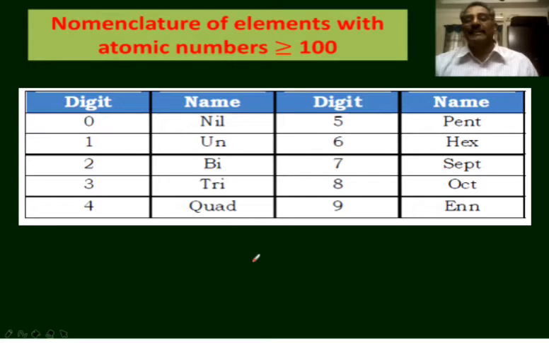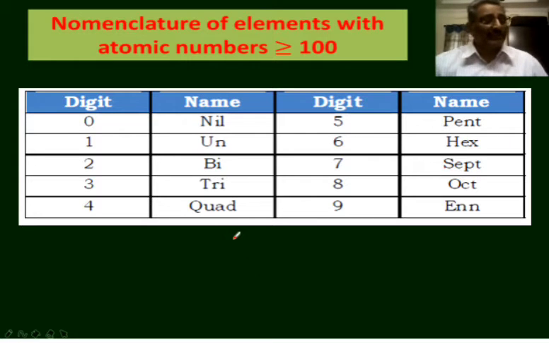Once the discovery and the properties are confirmed by the scientist, then he has the choice to put the name as he wishes. The name may be either the name of the country or state to which the scientist belongs, or to pay tribute to a noble scientist.